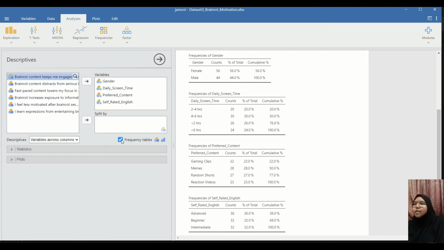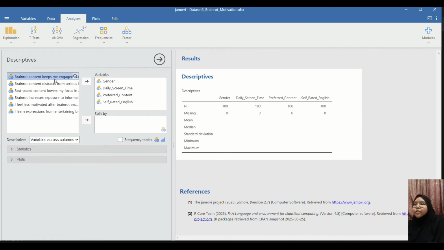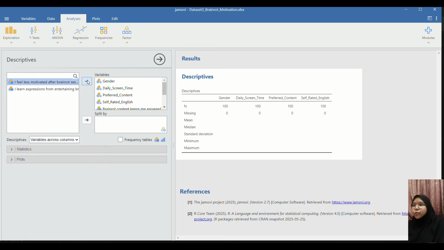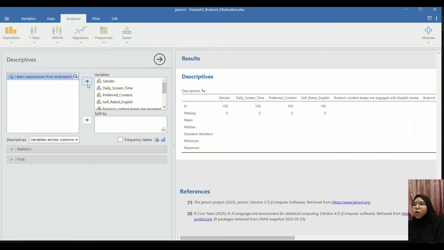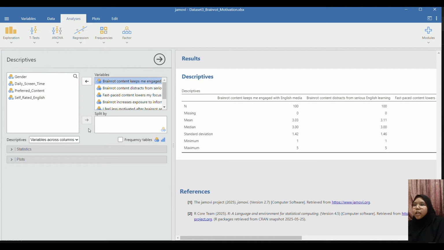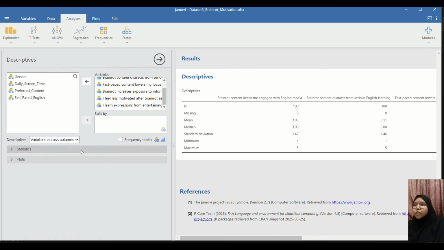We don't need a frequency table for them, so I will turn it off for now. I'll move all of these Likert scale items into the variables tab, and the demographics ones will be returned to the collection.